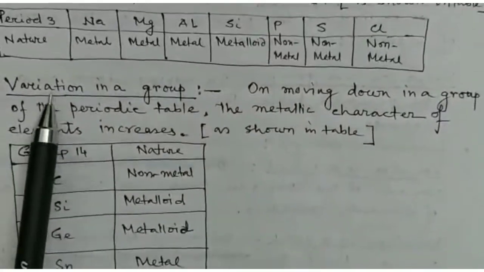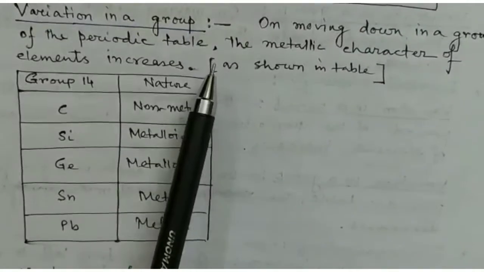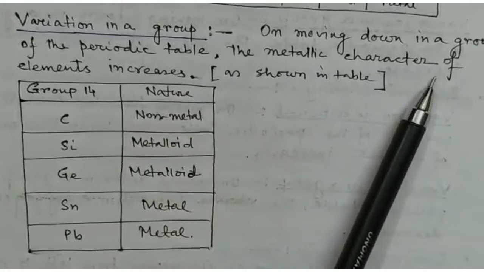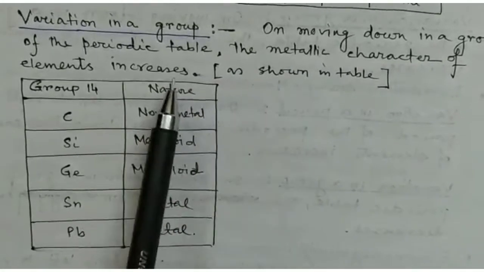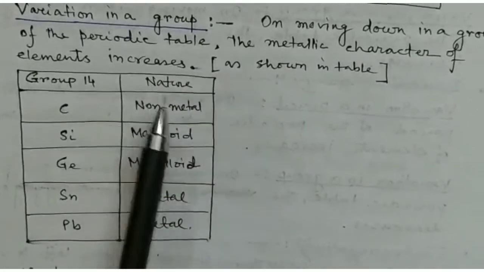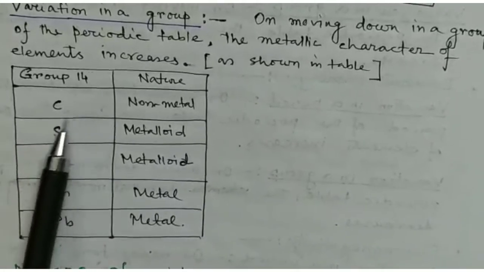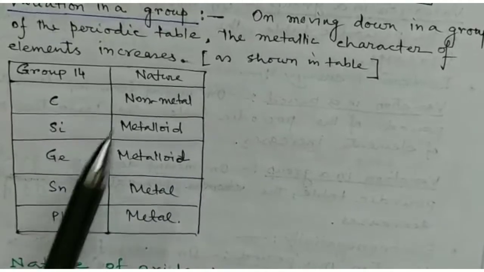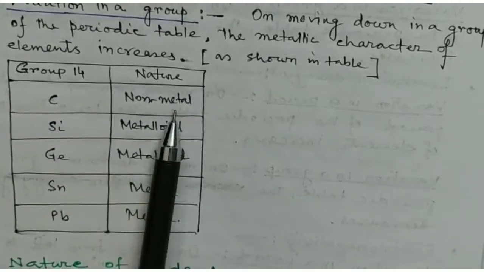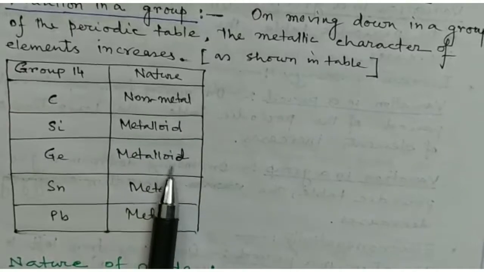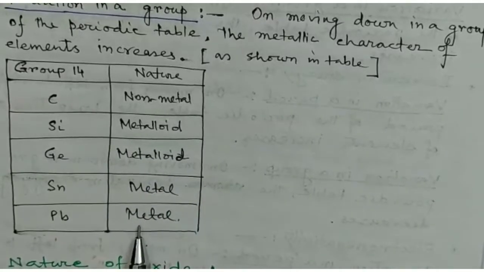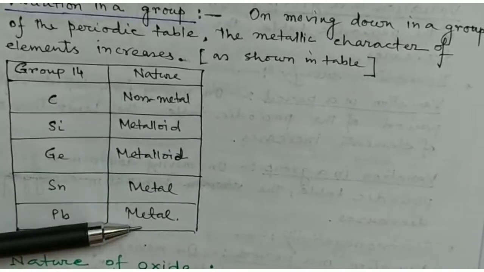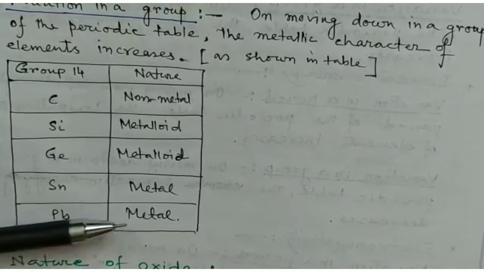Now we discuss the variation in a group. On moving down in a group of the periodic table, the metallic character of elements increases, as shown in the table. Group 14: carbon, silicon, germanium, tin and lead. The nature is: the first one is non-metal, silicon is metalloid, germanium is metalloid, tin is metal and lead also metal. So metallic property increases when we move down in a group.